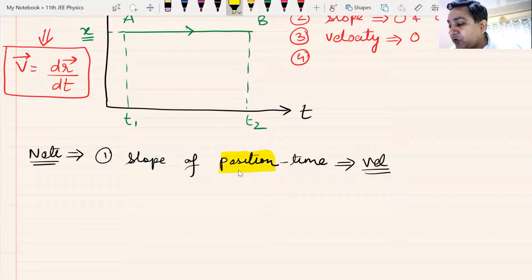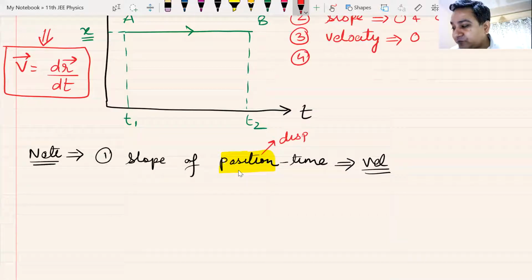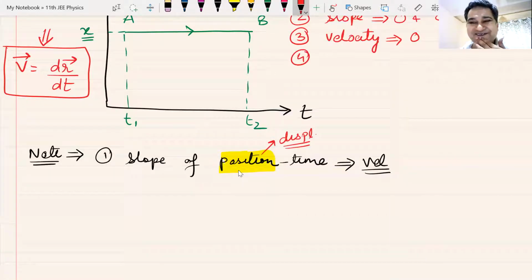In most of your books, instead of position time graph, you will get something else. Those people would be drawing displacement time graph. Remember, beta, velocity is not the derivative of displacement with time.